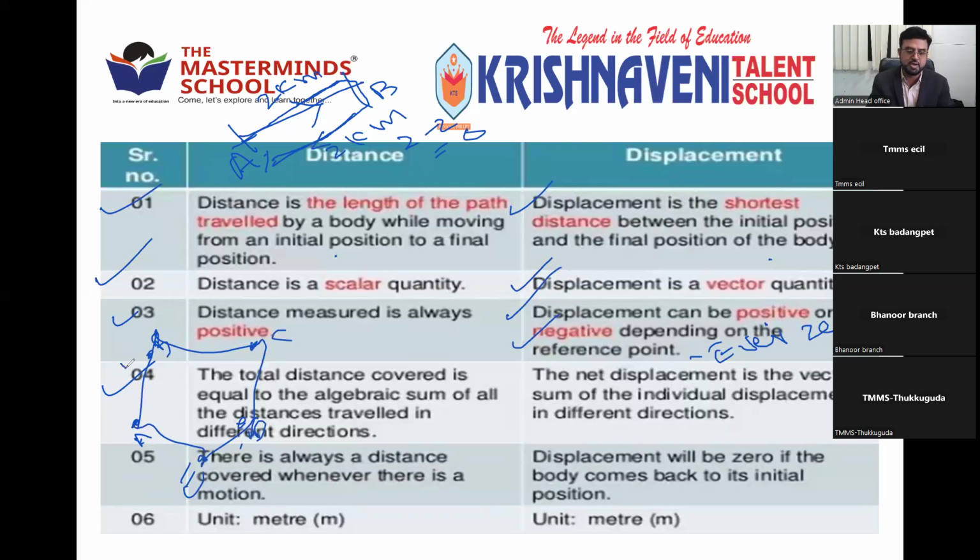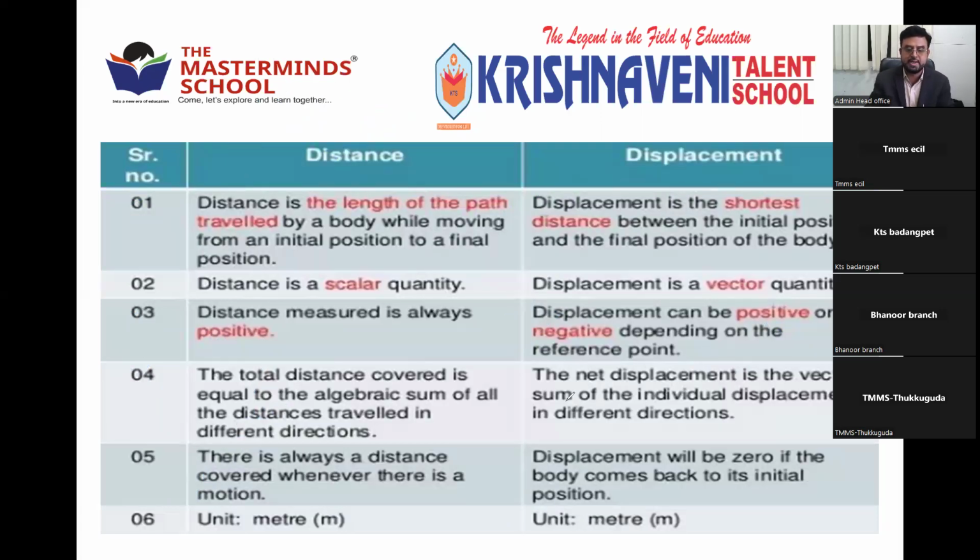So what is the distance? Suppose 1 kilometer, 3 kilometers, 2 kilometers, 4 kilometers. What is the total? You have to add them: 1 plus 3 plus 2 plus 4. The sum of the individual displacements is known as the distance. Sum of the algebraic displacement. Algebraic means sum.